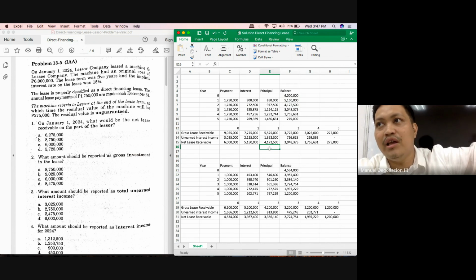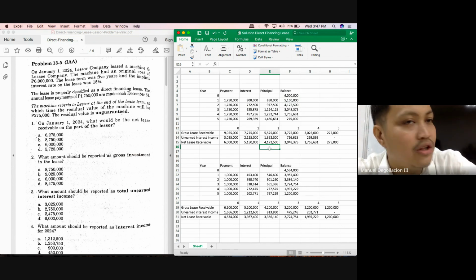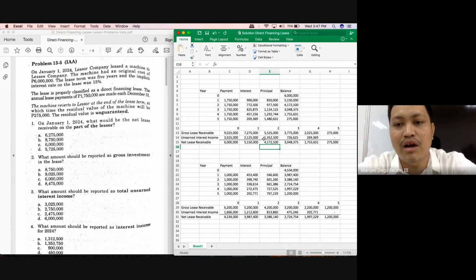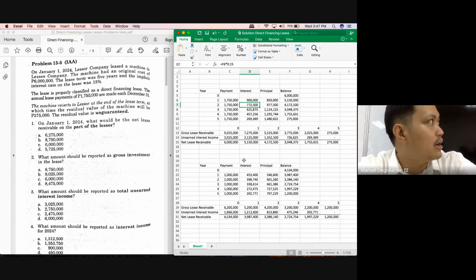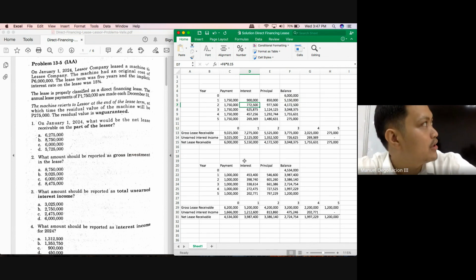Then the other thing we need would be the unearned interest income. Unearned interest income after the first year was 2,125,000. Considering that we have earned 772,500 on the second year, the remaining unearned interest income would be 1,352,500. Your gross receivable of 5,525 minus the remaining unearned interest income of 1,352,500, you will again get the